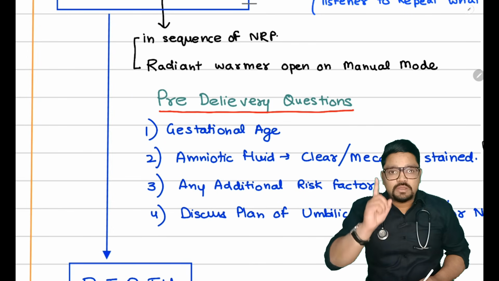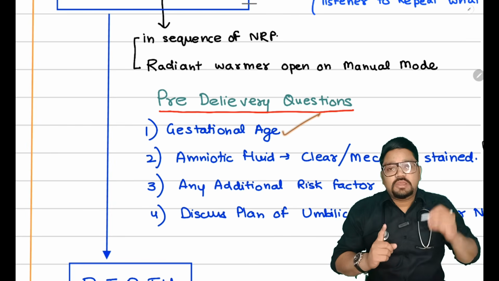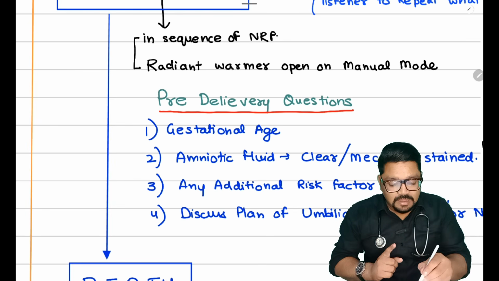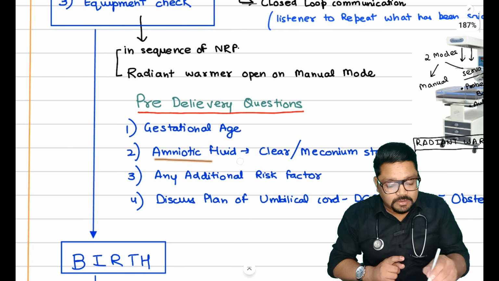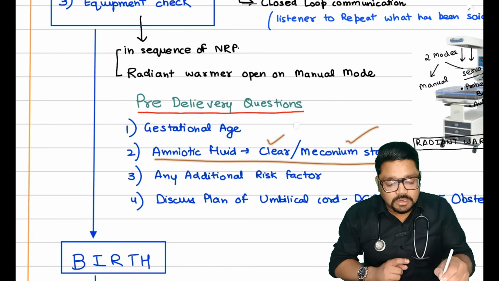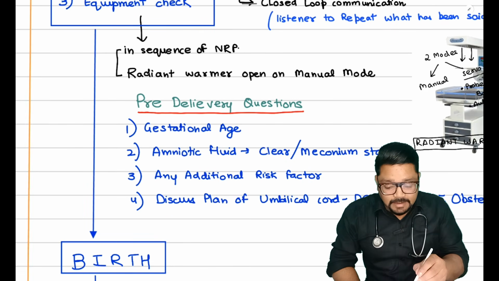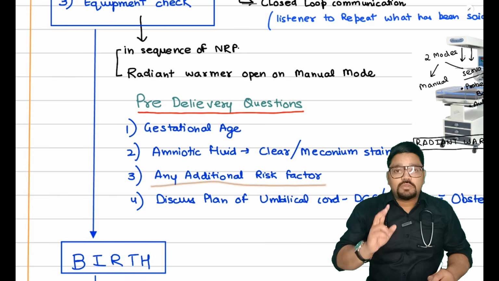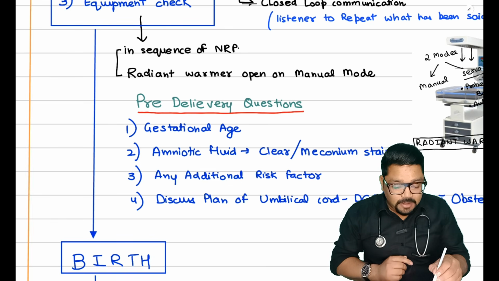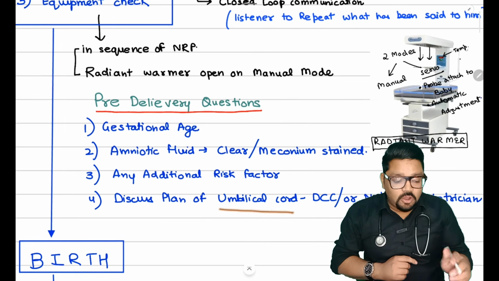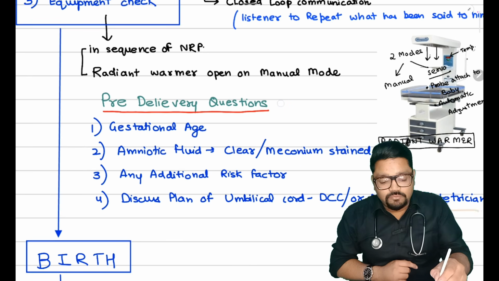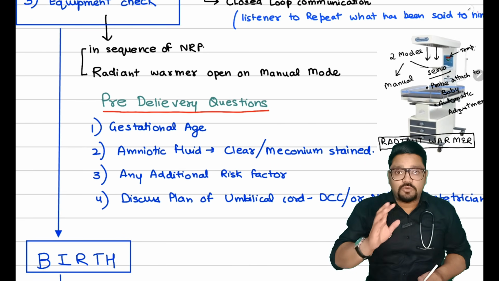Okay. Second thing, there are four pre-delivery questions we have to ensure. What are these questions? First, what is the gestational age of the child? Second, whether the amniotic fluid is meconium stained or clear. Third, are there any additional risk factors? And fourth, we have to decide the management of the umbilical cord with the obstetrician. Okay, these four questions we are going to ask the obstetrician before the delivery.